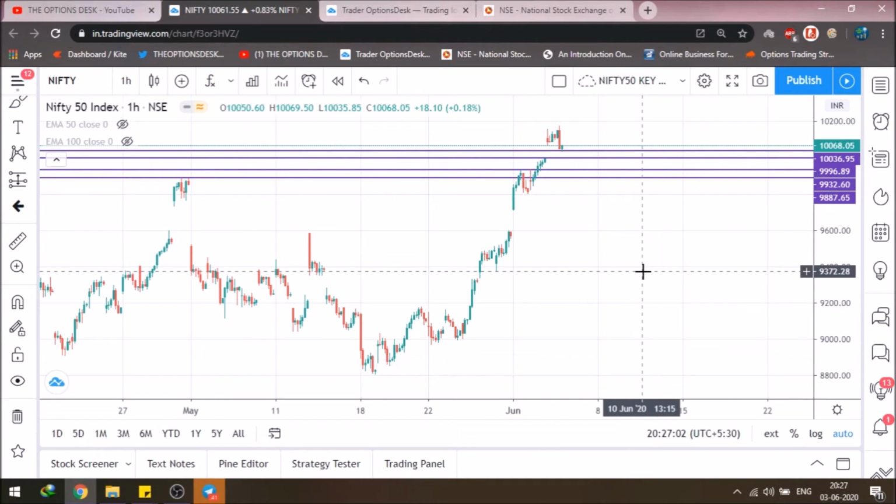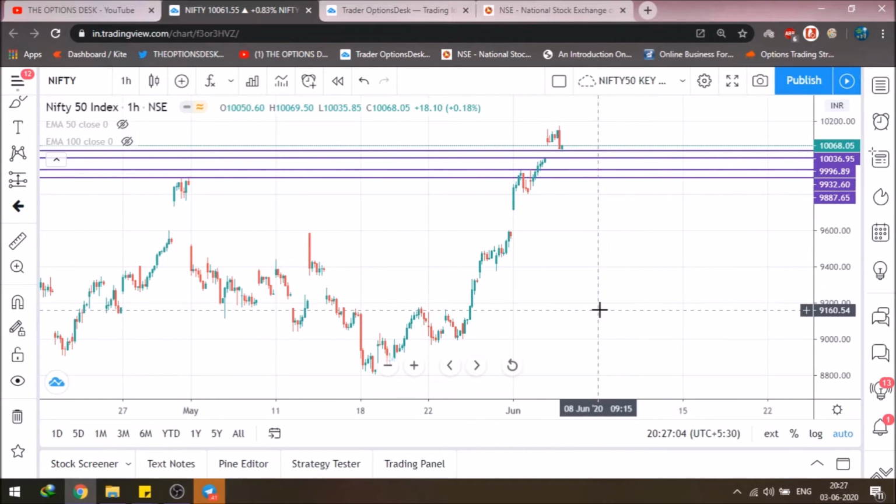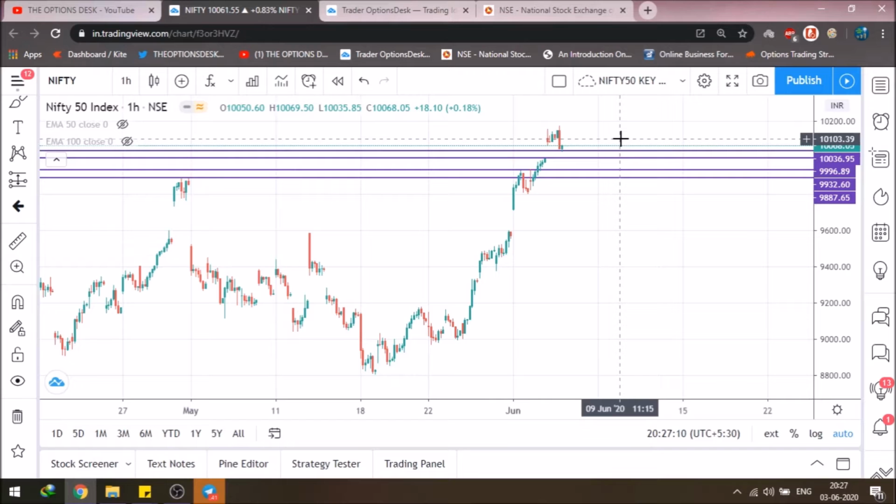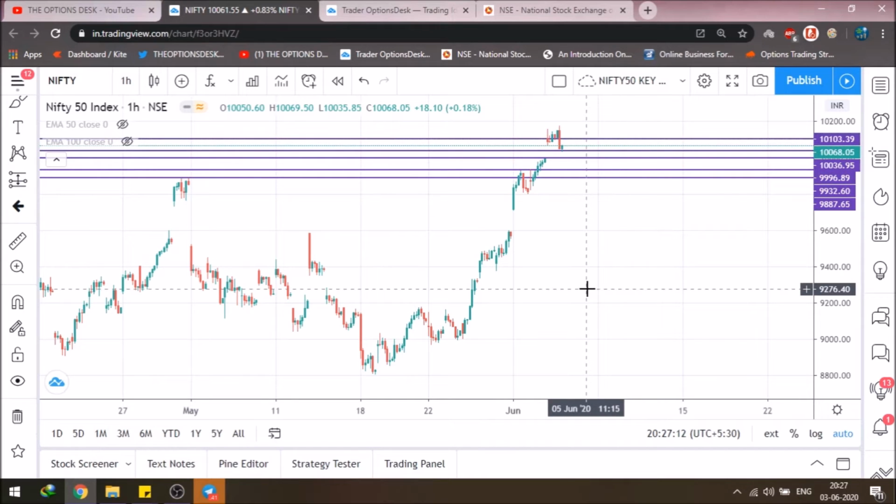So these are my levels for the lower breakout. If the Nifty gives a lower breakout, these are my support levels and the profit booking levels for the Nifty 50 on the lower end. Now let's mark the levels for the upper end. So I will only enter in the upper breakout when this level breaks.